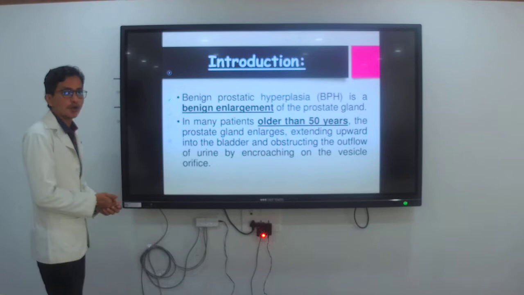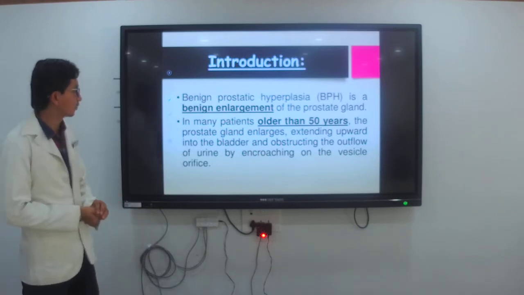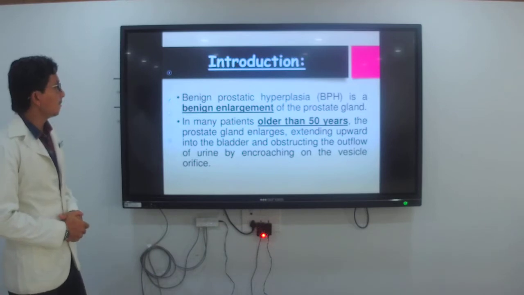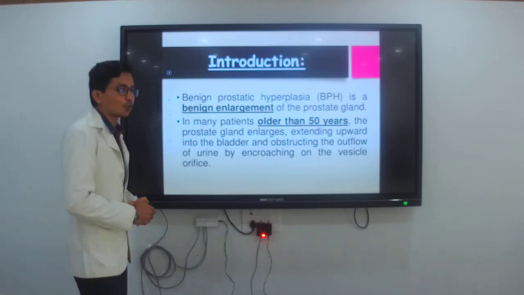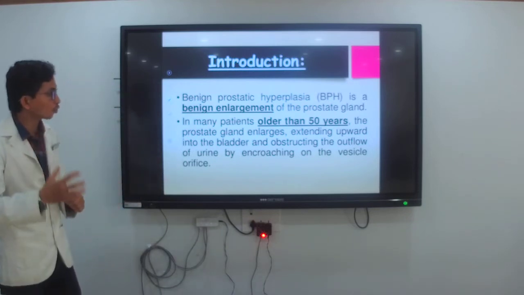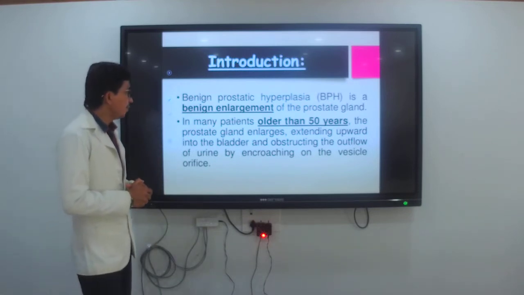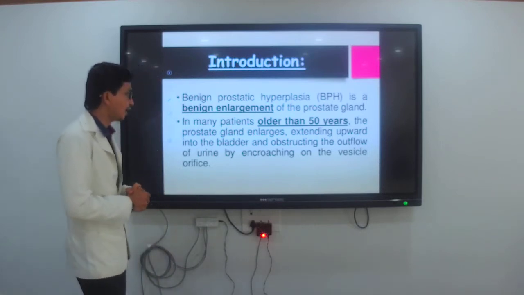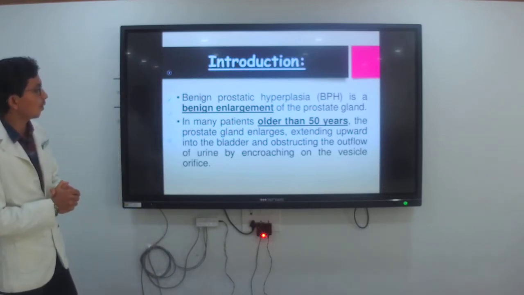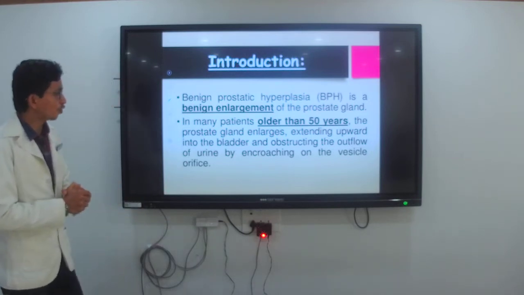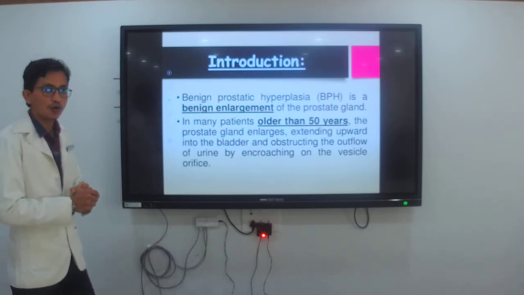Next, we are going to see the introduction of BPH. Benign prostatic hyperplasia is a benign enlargement of the prostate gland. In many patients older than 50 years, the prostate gland enlarges, extends upwards into the bladder and obstructs the outflow of urine by encroaching on the vesical orifice.